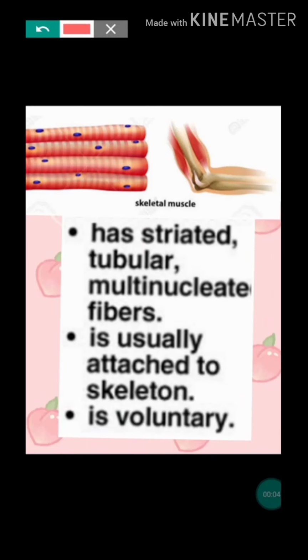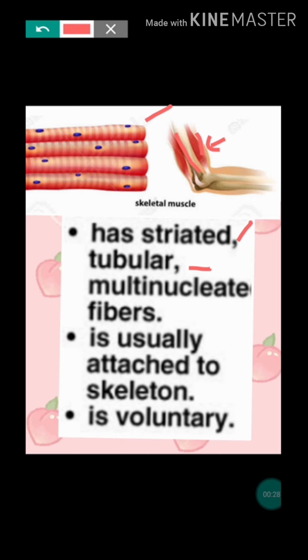Skeletal muscle, I told you, is attached to bone. Here you can see this muscle that is attached to bone, so it is called a skeletal muscle. If we look at its structure, it is cylindrical or tubular. It has striations. Striations are due to the presence of the proteins actin and myosin.